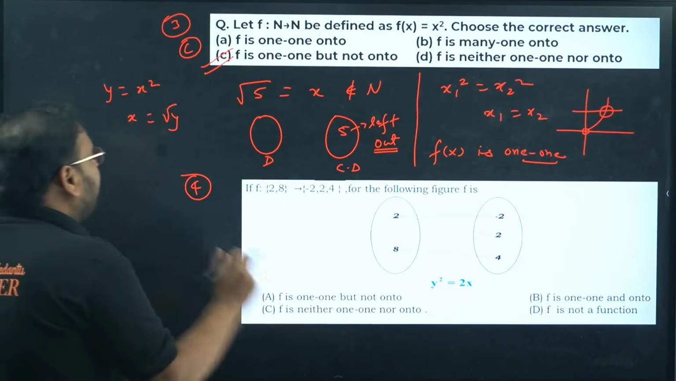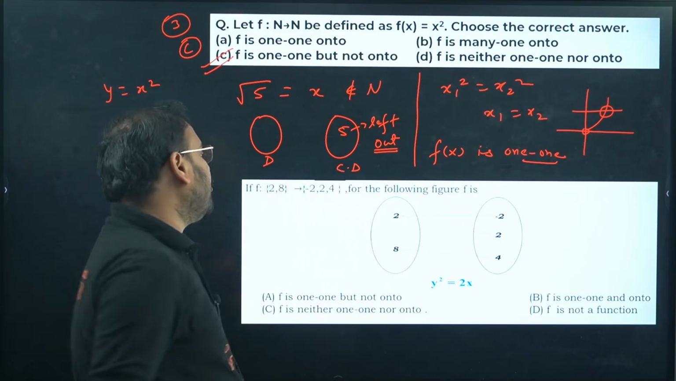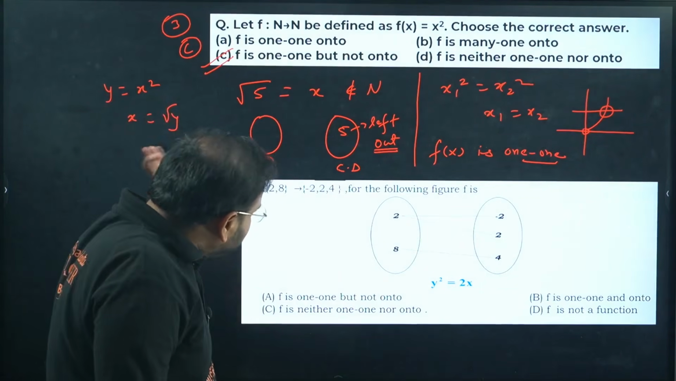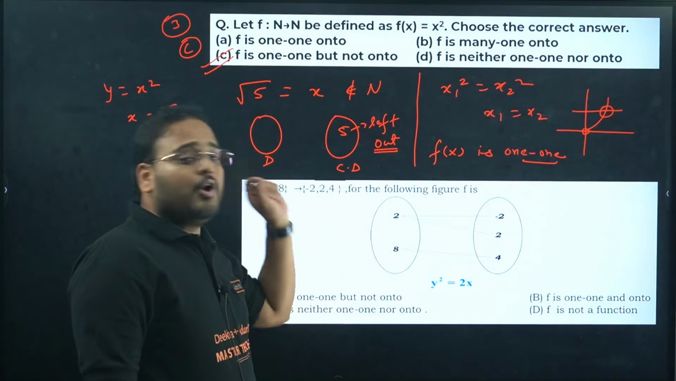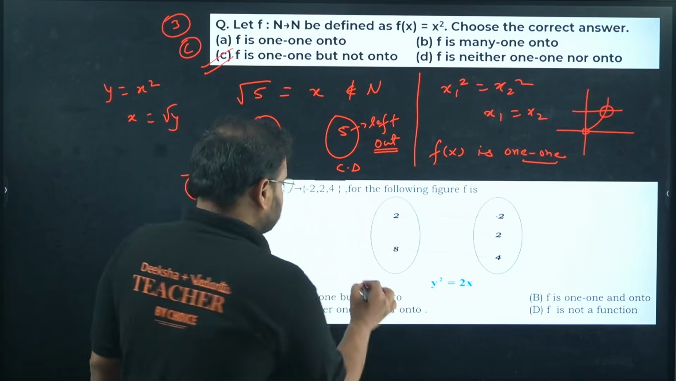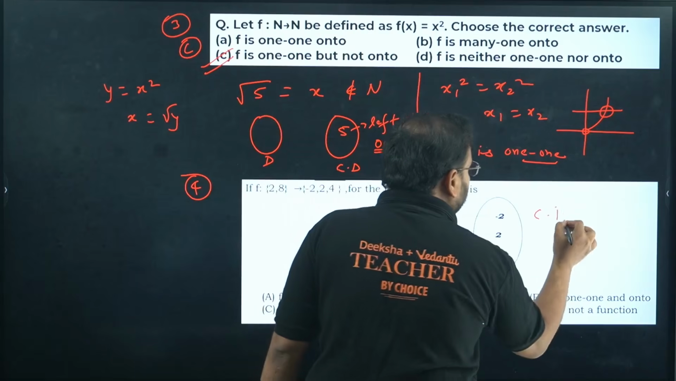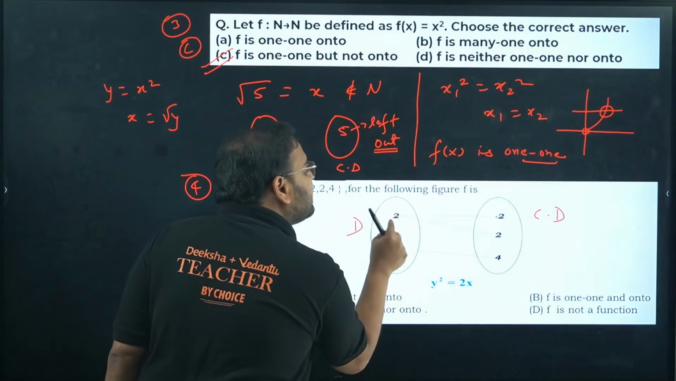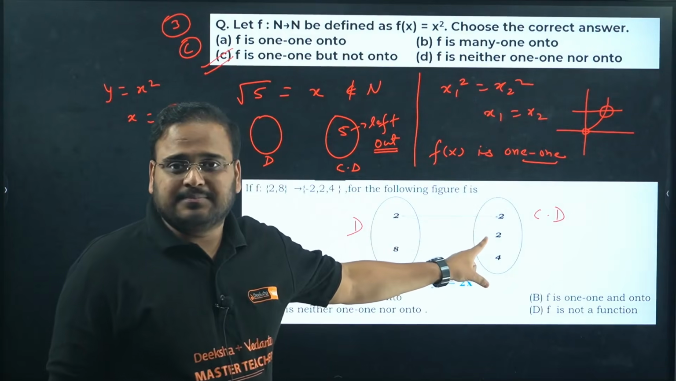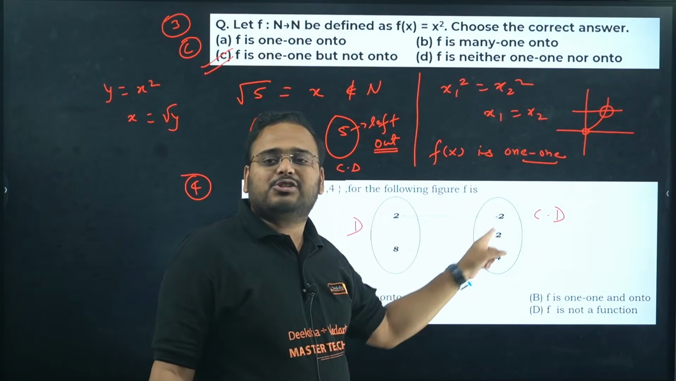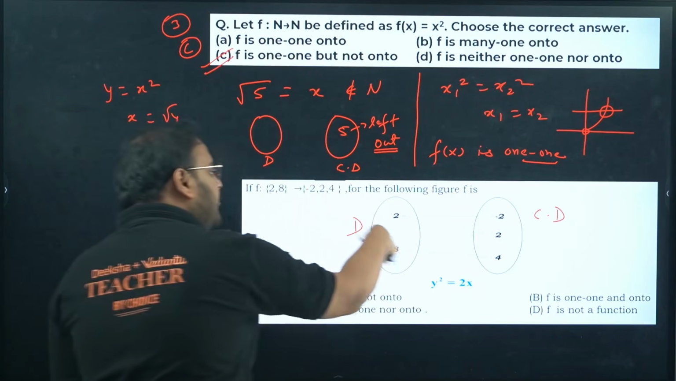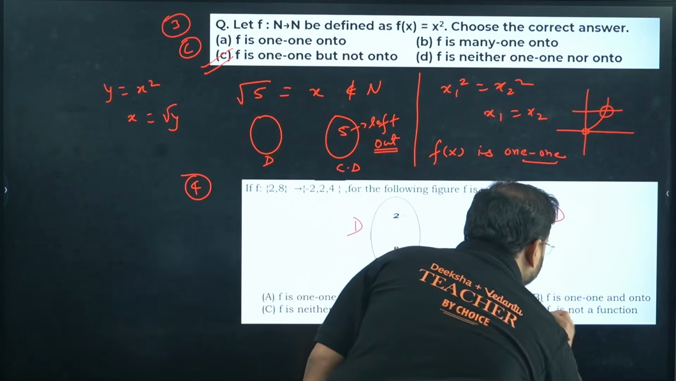Question number 4, for the following figure. Oh, this is not a function itself. The definition of a function is that there should be exactly one image for each element of the domain. This is the domain, this is the codomain. For an element of the domain, there must be only one image. Many-one is okay, one-many not possible. For the number 2 I cannot have both minus 2 and 2, not possible. Hence this relation is not a function. This is not a function.